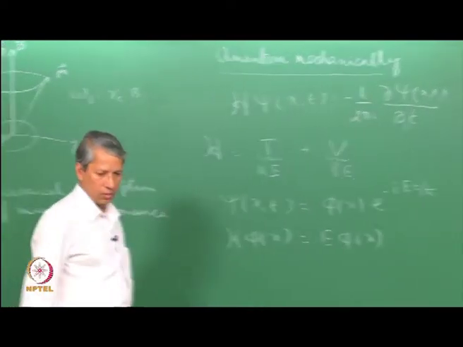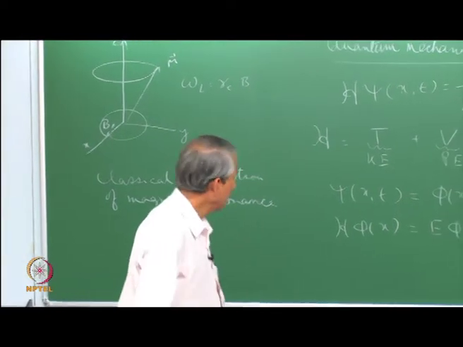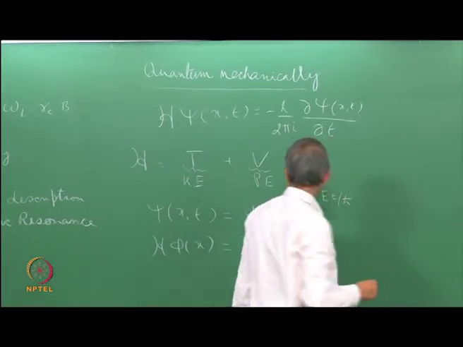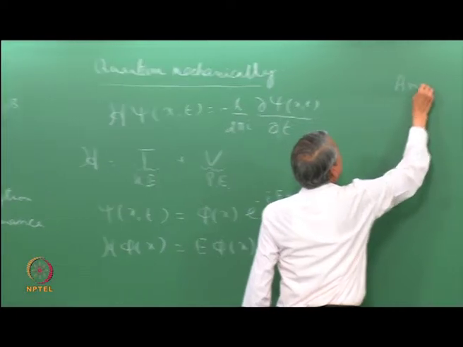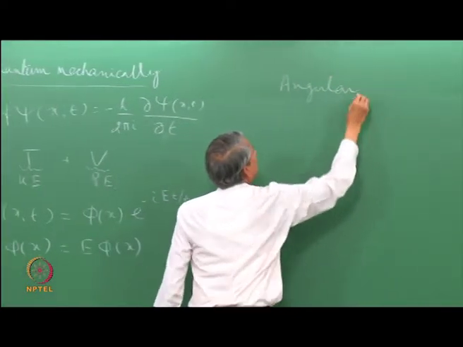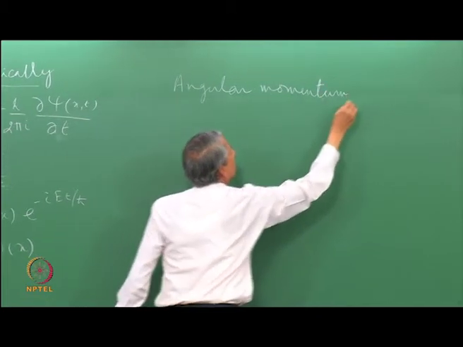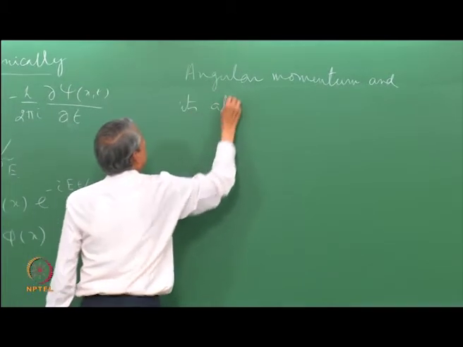Now, the other concepts we need to revise is the angular momentum and its allowed values.